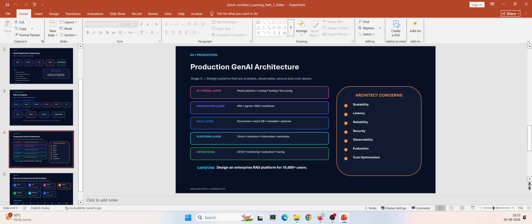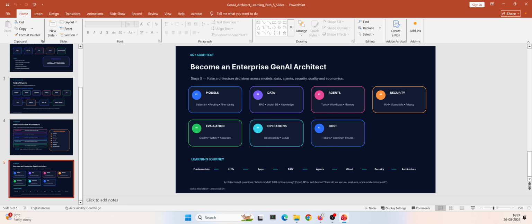Then the last thing is the enterprise GenAI architect. So we not only have GenAI knowledge, but we should be like an enterprise GenAI architect. So what does an enterprise GenAI architect need to understand, right? I will divide these things into seven parts. First one is models. You should understand model selection, model routing, fine tuning, and model hosting, right?